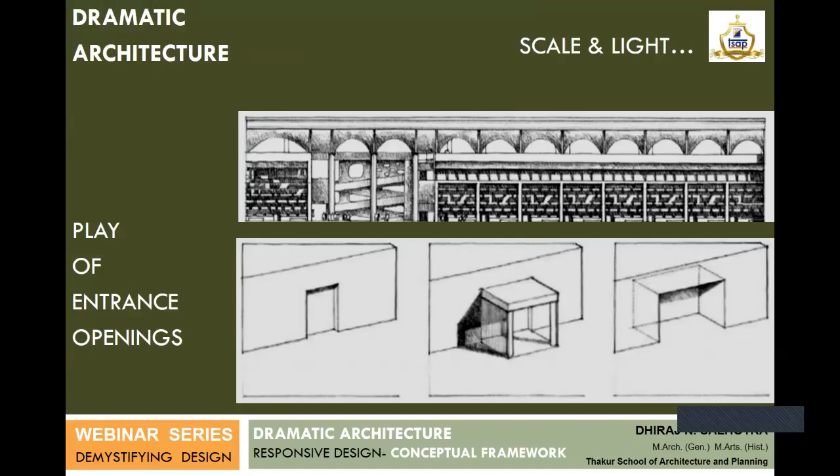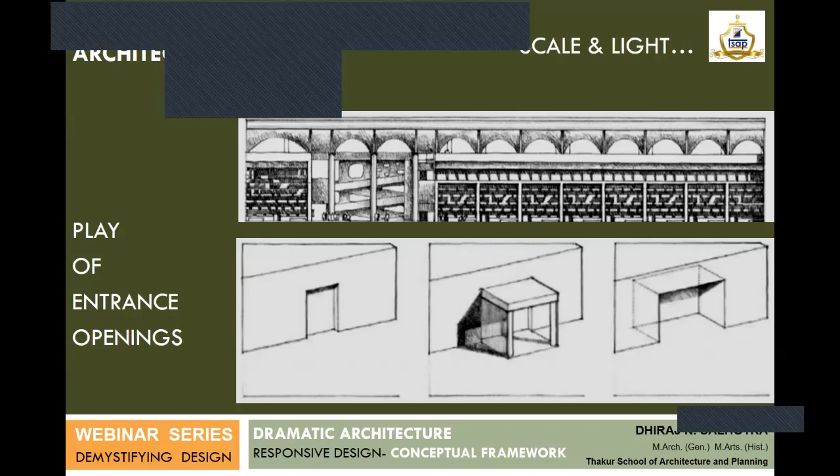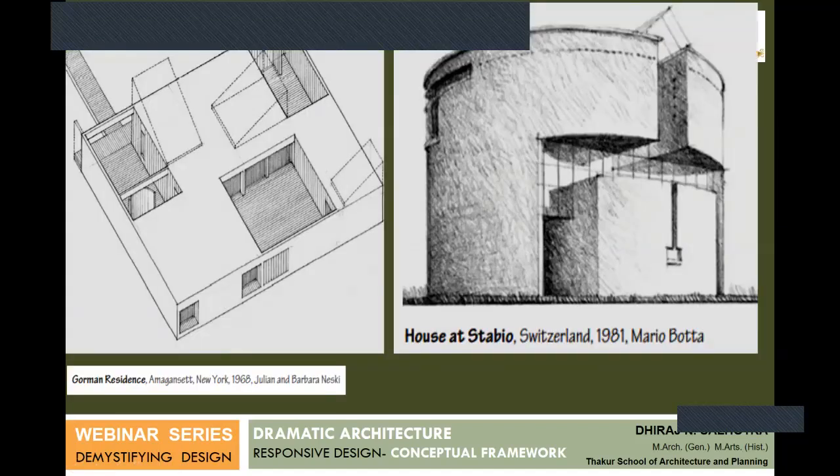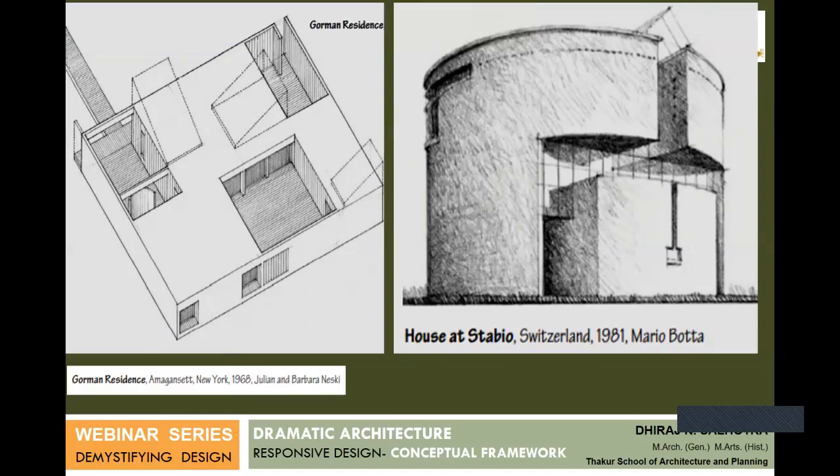There are some masterly works that I want to share with you, which are very interesting to look at in dramatic architecture. Now, these are the examples of how various masters have dealt with creating these alcoves or niches, or creating the camouflage for the main entrances.